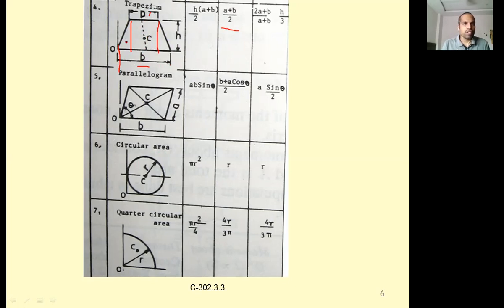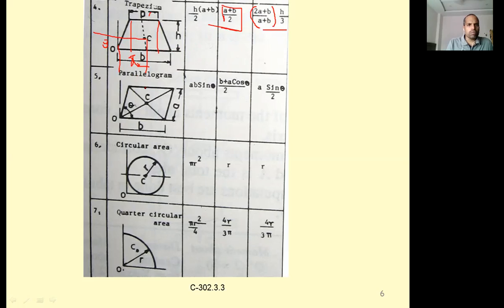But if this triangle and that triangle are different, then you have to use this formula, (a plus b) by 2. And similarly for the height, you have to calculate (2a plus b) divided by (a plus b) into h by 3. You have to use this formula to calculate the y bar. So this is the y bar, and this one is x bar, from here to here.